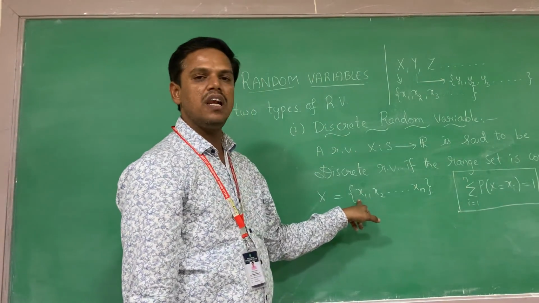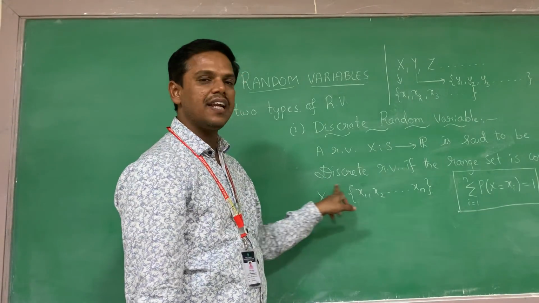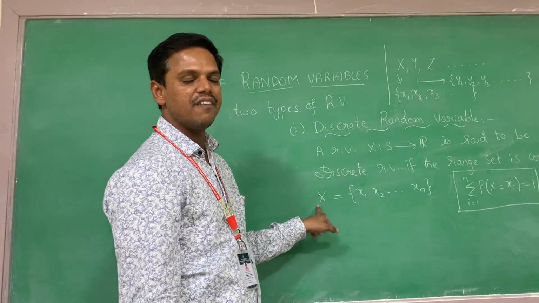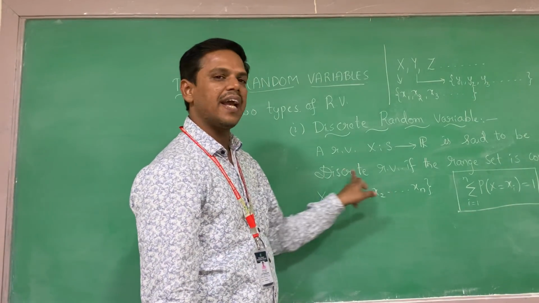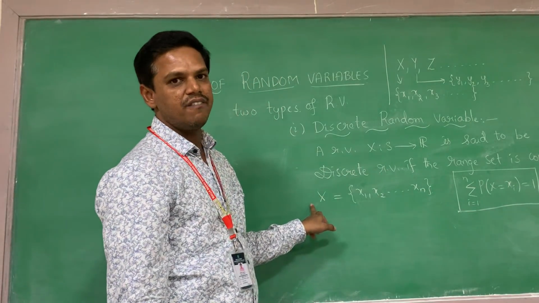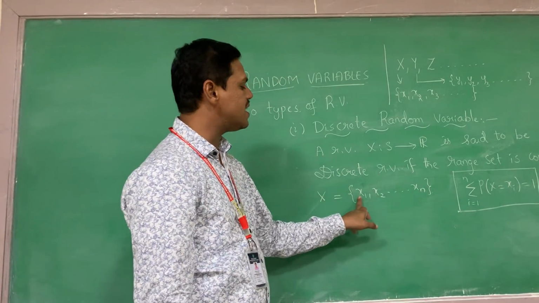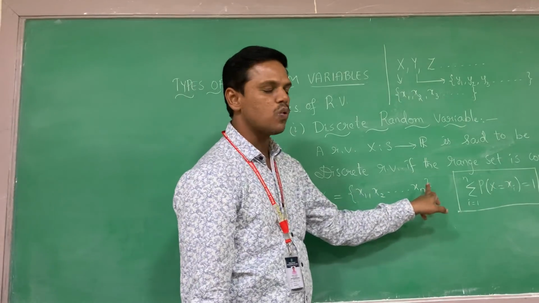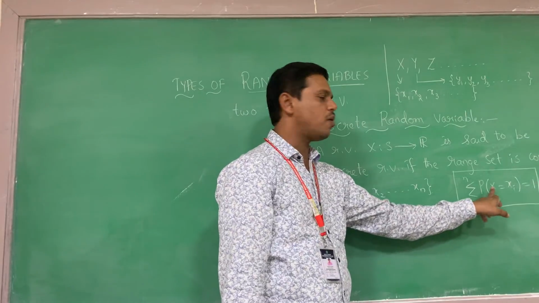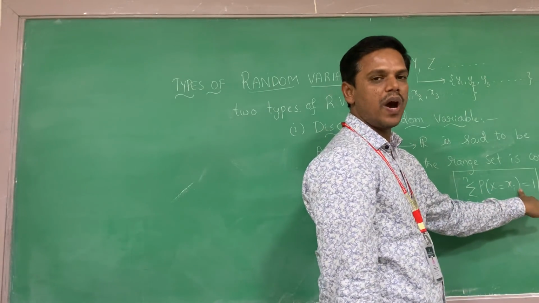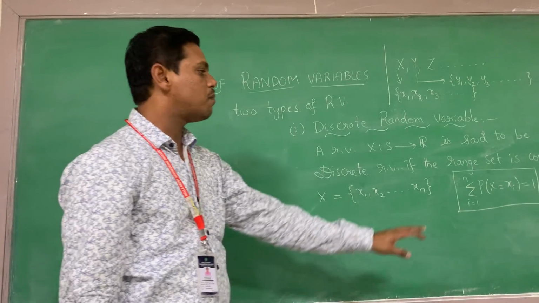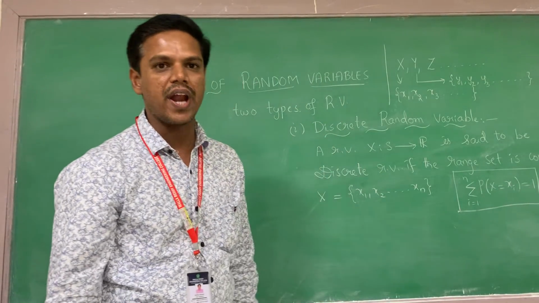x1 is one value which is present in the random variable capital X. x2 is another value which is present in the random variable capital X, and so on. xn is one value which is present in the random variable capital X. Therefore, how many are there? 1, 2, 3 and so on up to n. That's why when we take the summation of i equals 1 to n of probability of X equals xi, it will become 1. It means that if X is a discrete type of random variable, the sum of all probabilities is 1.